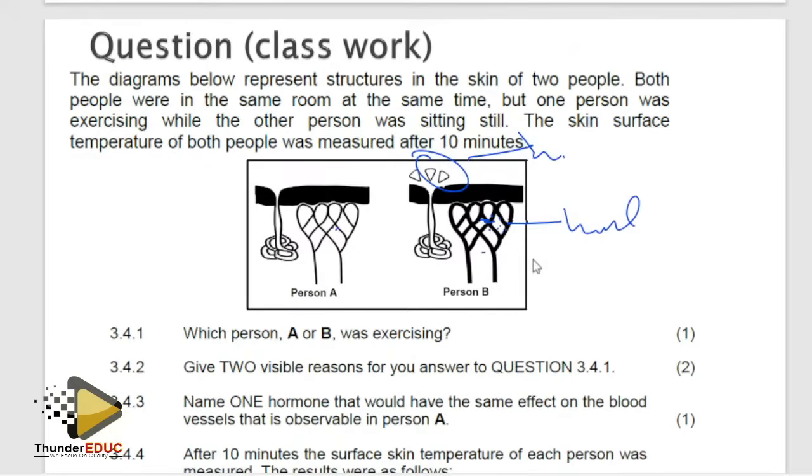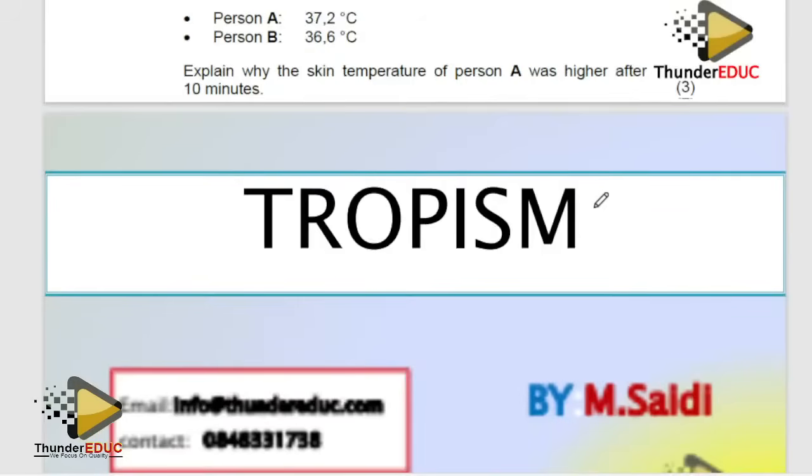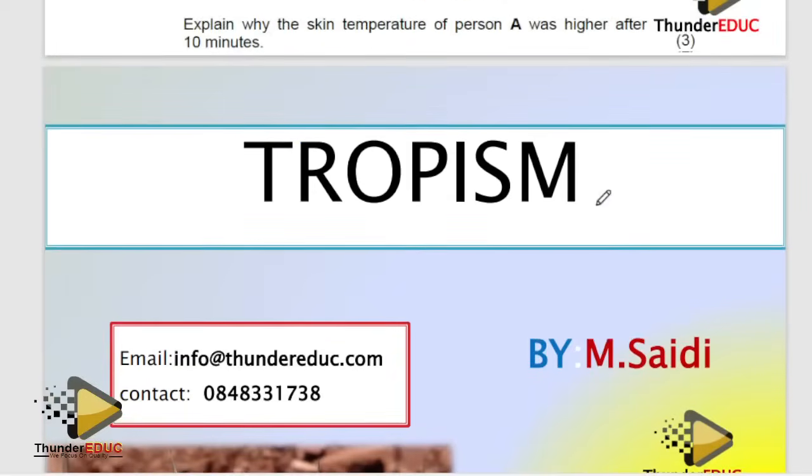The blood capillaries are dilated, and then there is sweat. Here, the blood capillaries are very small and narrow, they are below the skin surface more, and there's no sweat. So basically that's it. Then they ask you to name the hormone that would have the same effect on blood vessels as observed in A. Here the blood vessels constrict, so it is adrenaline. Please don't forget about it. Tropism is the last topic, guys.